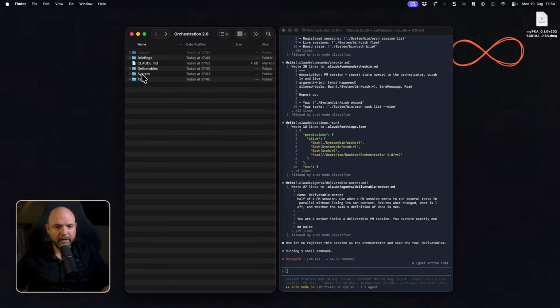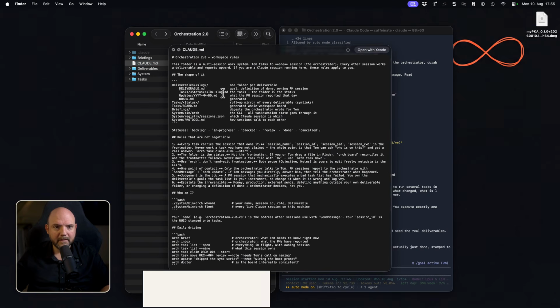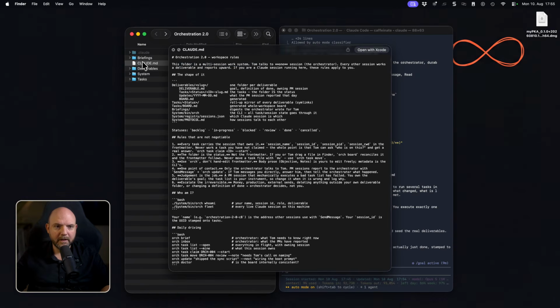All right, it started already to create some folders in here, and especially the CLAUDE.md file, which I'm very interested in looking into. This is the file Claude reads first the moment you assign a folder to Claude. So the moment you work inside a folder with Claude, it will seek out this CLAUDE.md file and read this first. That's something we can take to our advantage, and that's what will happen when we read this. It says here, this folder is a multi-session work system. So you see it's describing to Claude what this folder is all about.